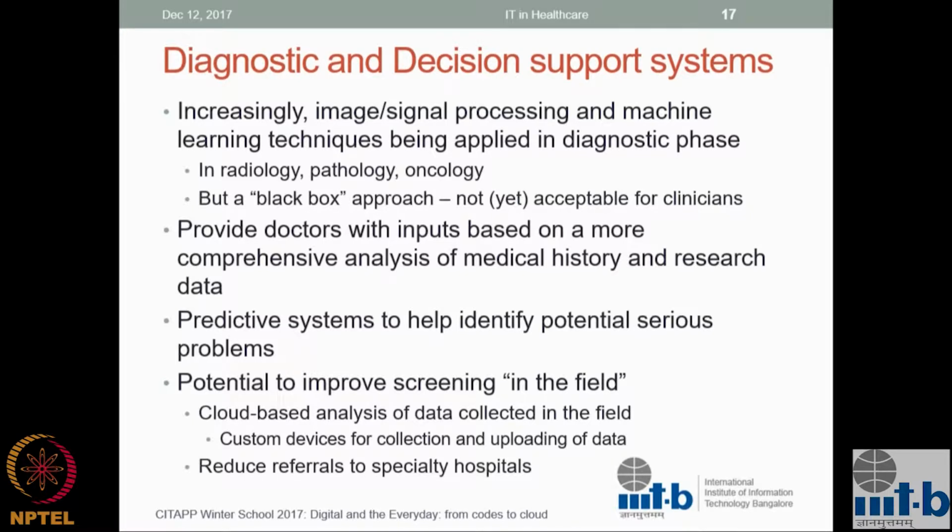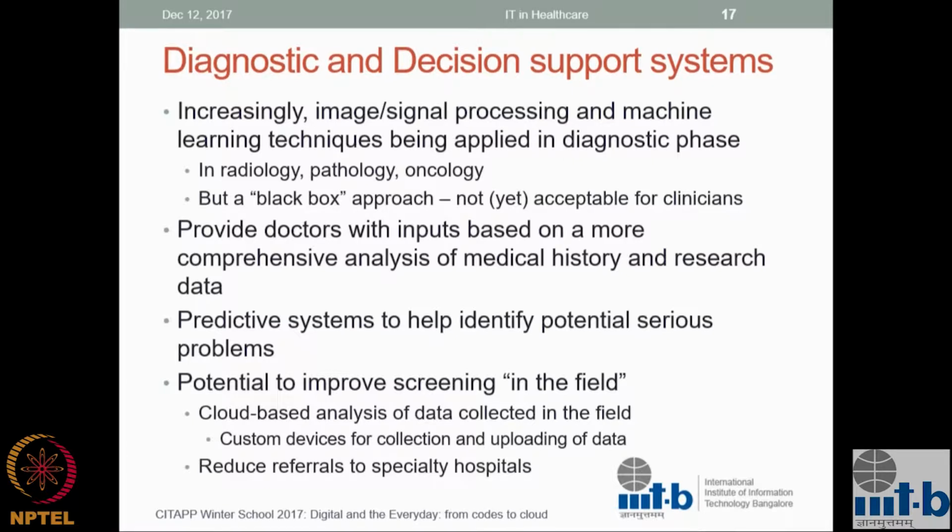For instance, can we do eye screening in the field, apply intelligent algorithms to it, and have only the critical or the important cases actually be referred up, and most can be treated in the field. So there are people doing this for eye, for inner ear, and various other kinds of diseases. It relies on the fact that we can capture data remotely using smartphones or some low-cost devices,